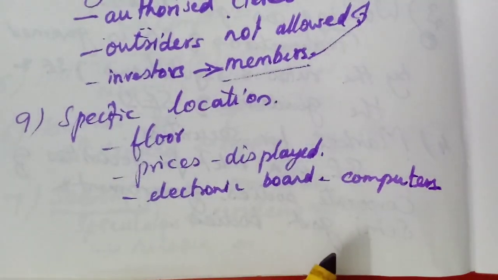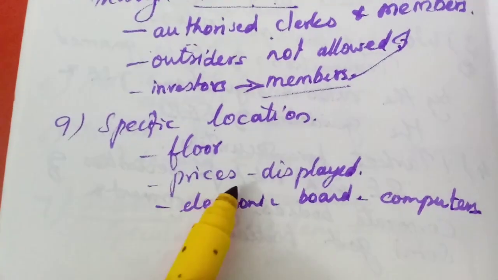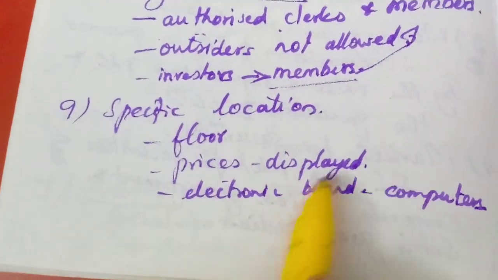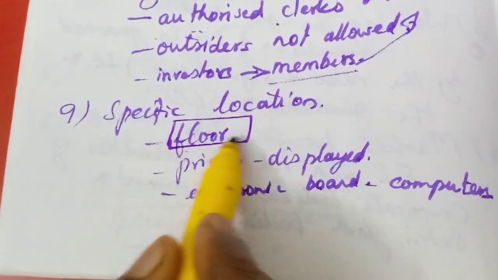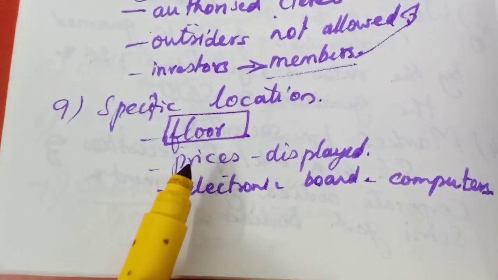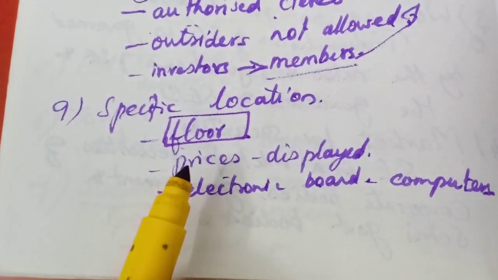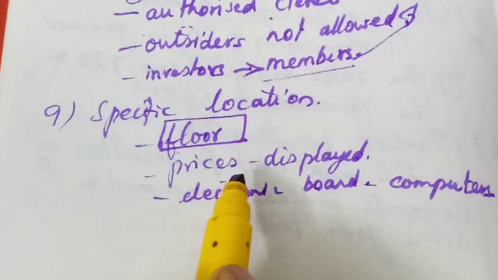The prices are also displayed through the electronic board. Then only on one particular floor can we trade securities. There is a specific location for the authorized brokers and members to sell the securities of the stock exchange.